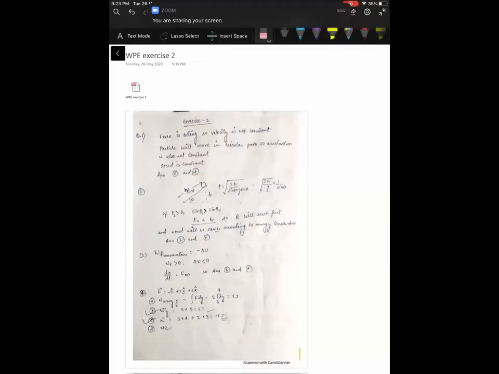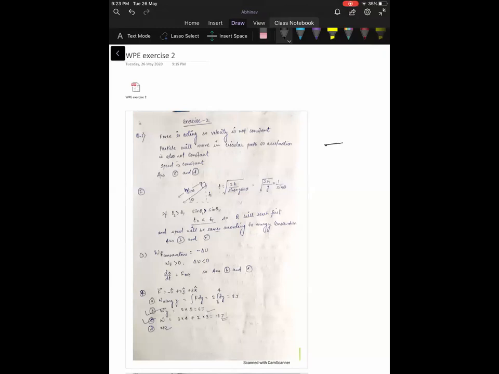So today I will discuss exercise 2 of work, power and energy. Question number 1, multiple choice question, with one or more choices correct. A particle is acted upon by a force of constant magnitude which is always perpendicular to the velocity of the particle. So in this question, force is acting perpendicular to the velocity.